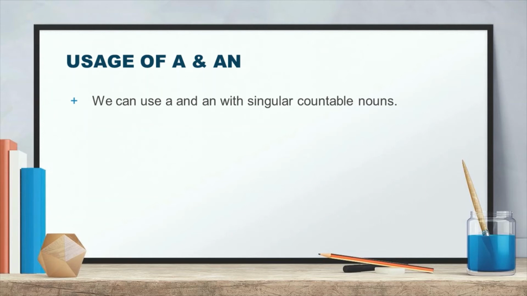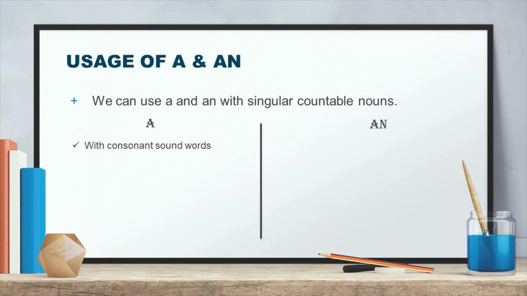This you have to remember, that we can use a and an only with singular countable nouns. Okay, another thing, we can use a with 21 consonants. All of you know that in the English language we have 26 alphabets, right? And out of that 26, 21 are consonants and 5 are vowels.